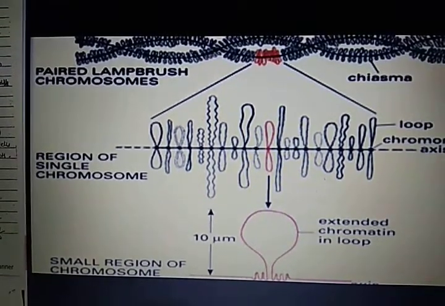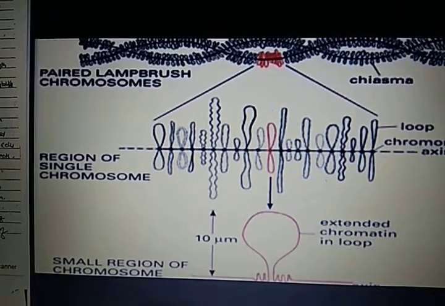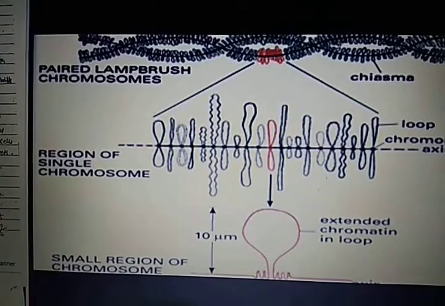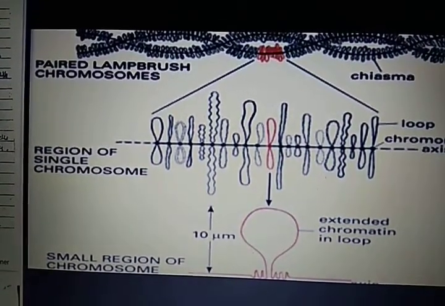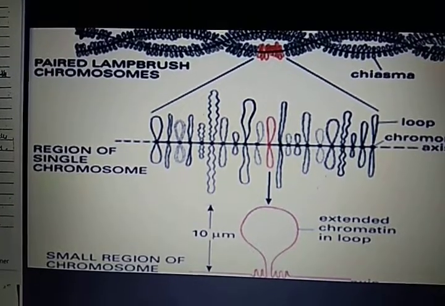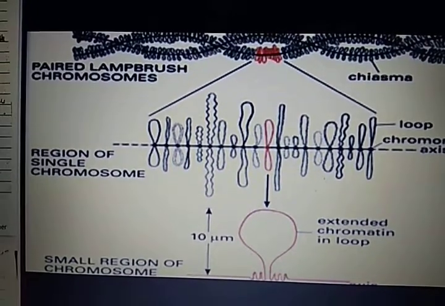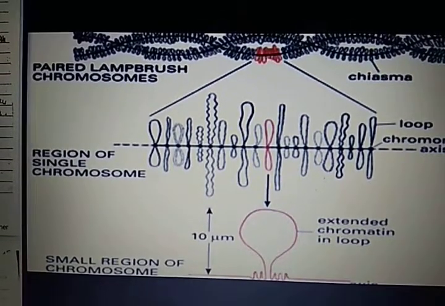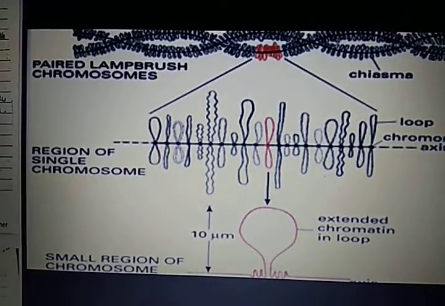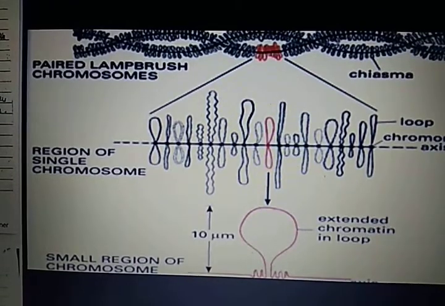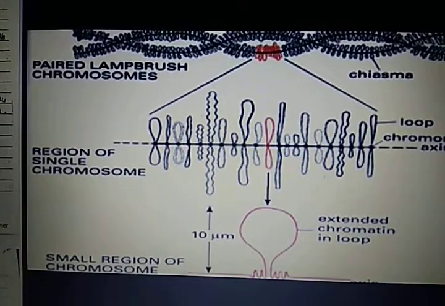Now, M chromosomes. M chromosomes are so called because they are extremely small in size, that is 0.5 micron or less. These are present in all individuals of a species and can undergo pairing. These are found in rice bugs. Next one is megachromosome. Megachromosomes are those chromosomes which have their length up to 15 times the length of normal chromosomes. These are reported in a few species of Nicotiana hybrids. These are heterochromatic in nature.